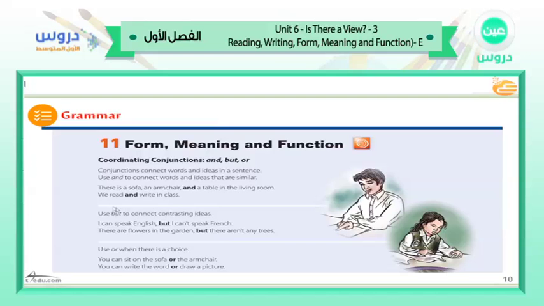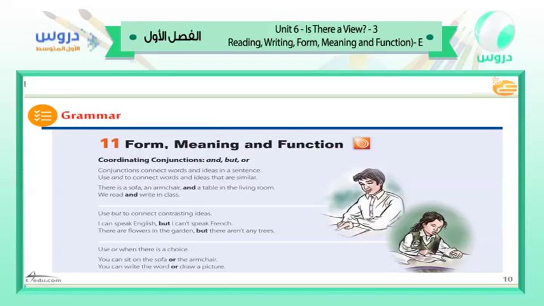The second part, which is use but to connect contrasting ideas. What do you mean by contrasting ideas? That is the opposite side. For example, I can speak English, comma, but I can't speak French. That I mean I can speak Arabic, but I cannot speak English. This is the vice versa. Give me the opposite. Okay.